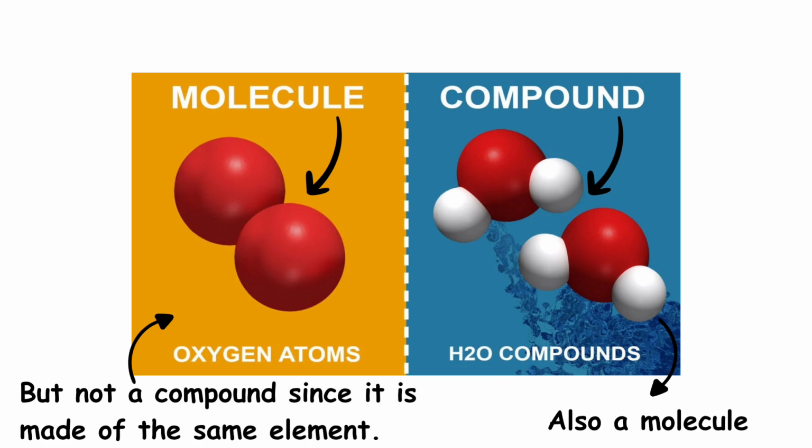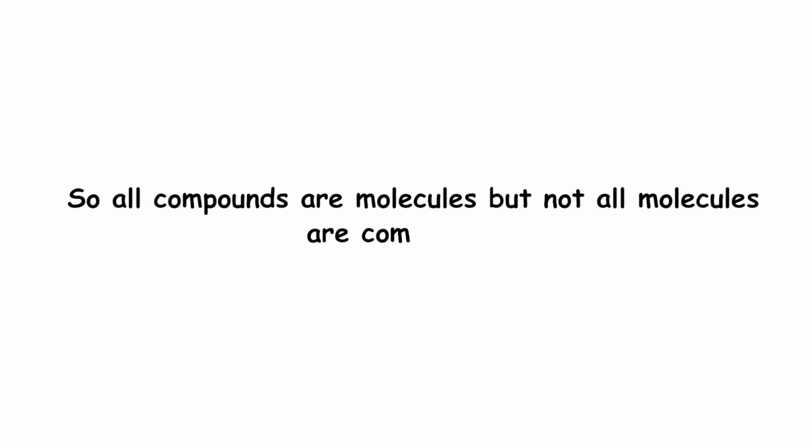So it is a molecule, but at the same time, it is not a compound, since it is made of the same element. On the other hand, water, as we discussed before, is a molecule made out of the 2 different elements, oxygen and hydrogen. But it is also a compound as it is made of 2 or more elements. So all compounds are molecules, but not all molecules are compounds.